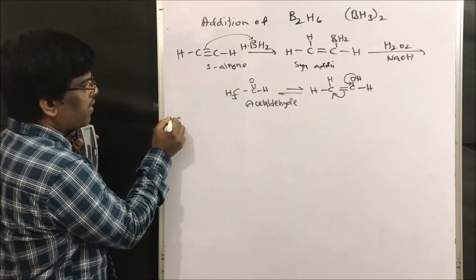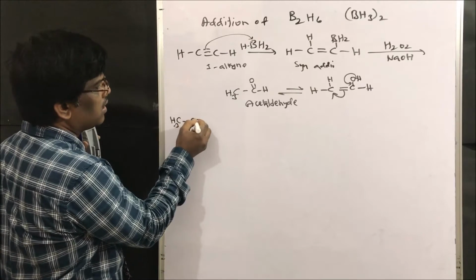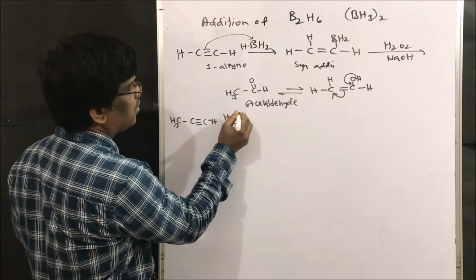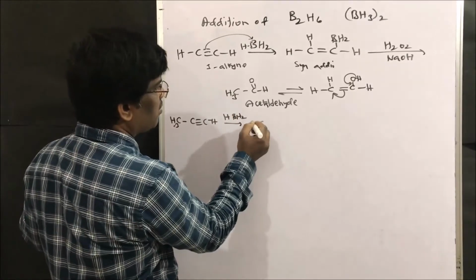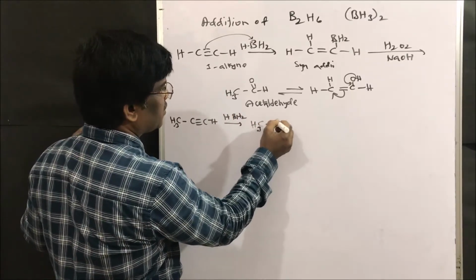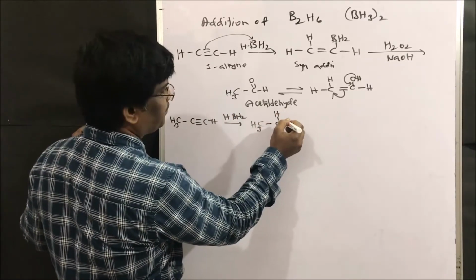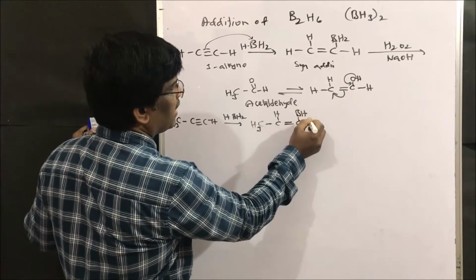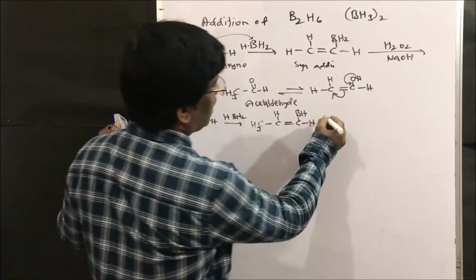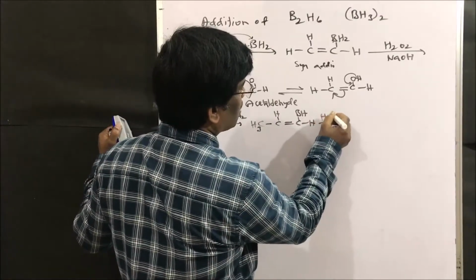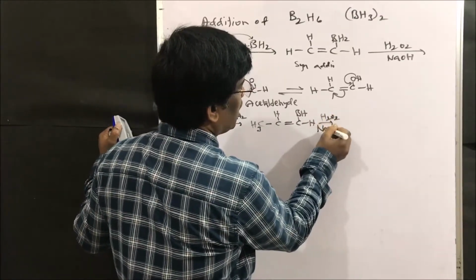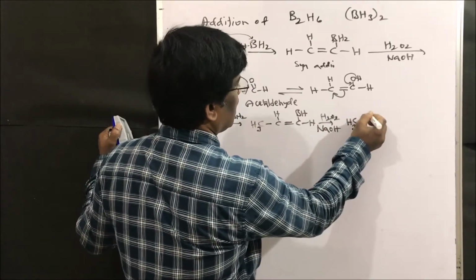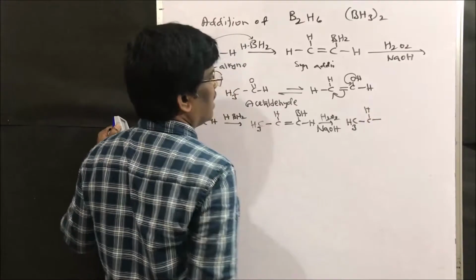So for example, even if I take propyne, CH3 C triple bond CH, it is going to give CH3 C hydrogen double bond CBH2. Yes, so this upon hydrolysis or peroxide oxidation with NaOH is going to give CH3 C hydrogen, right?